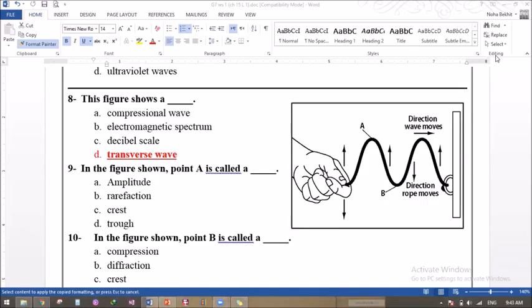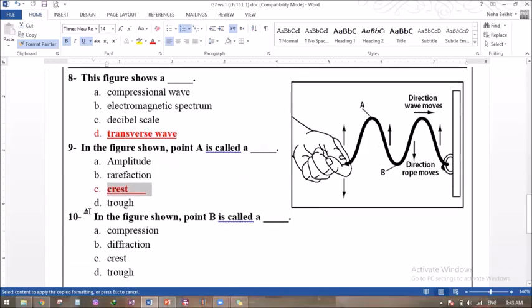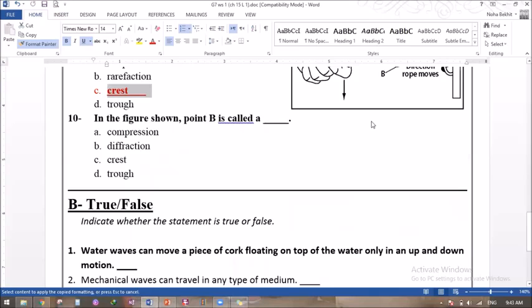Jumana, are you with us? Hi, Miss. Okay, Jumana, can you answer number 9? Crest. Yes, it's the highest point on a wave, which we call crest. Thank you so much, sweetie.